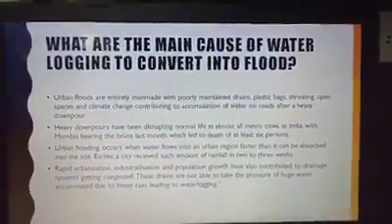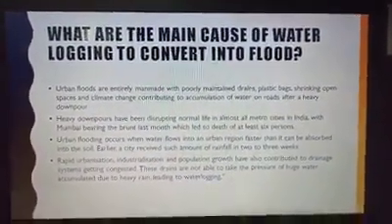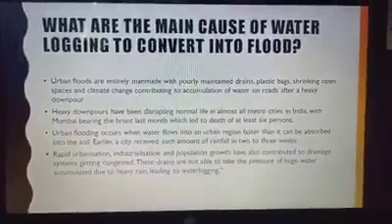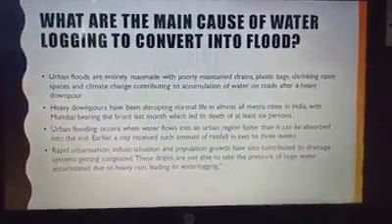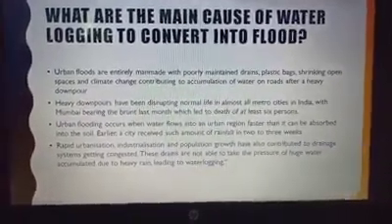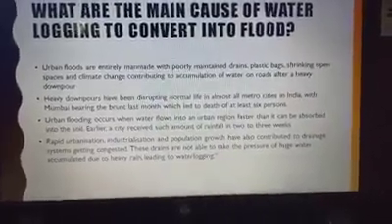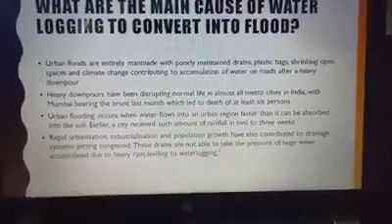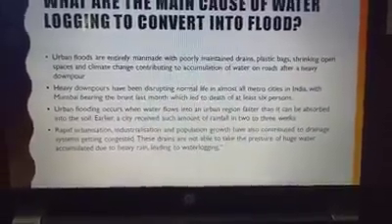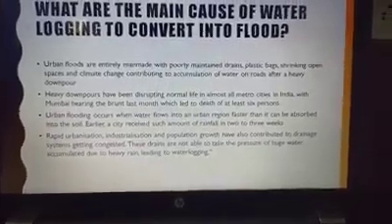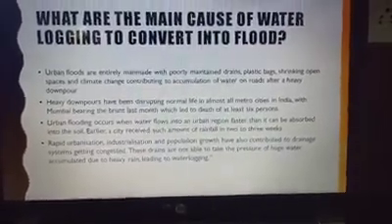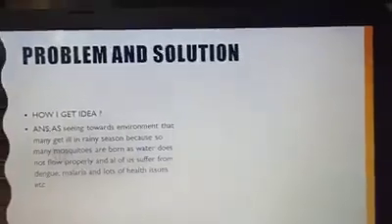Now let's come to the topic: what is the main cause of waterlogging converting into floods? Urban flood occurs when water flows into an urban region faster than it can be absorbed into the soil. Earlier, a city received such amounts of rainfall in 2 or 3 weeks. Heavy downpours have been disturbing normal life in almost all metro cities in India.